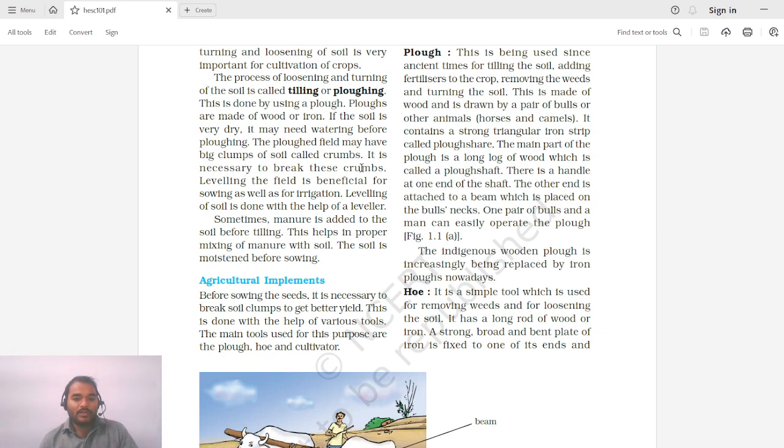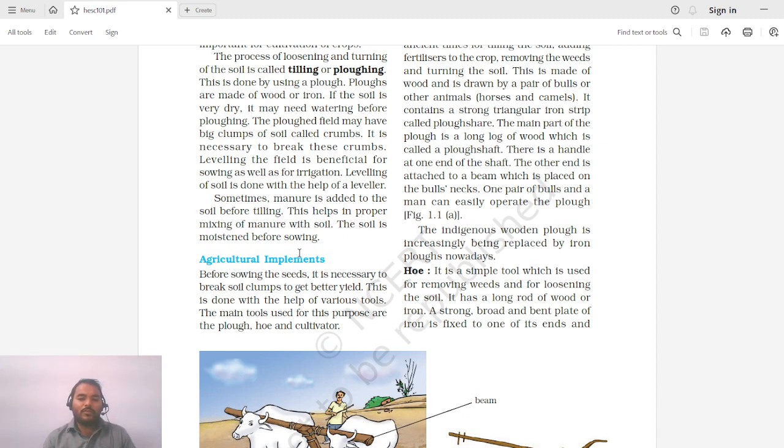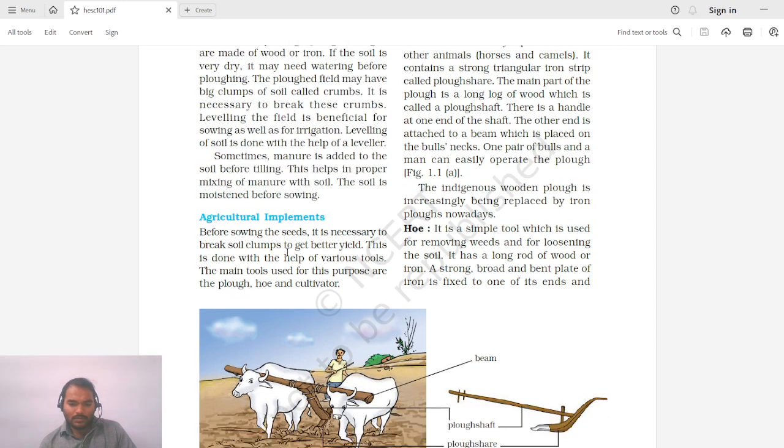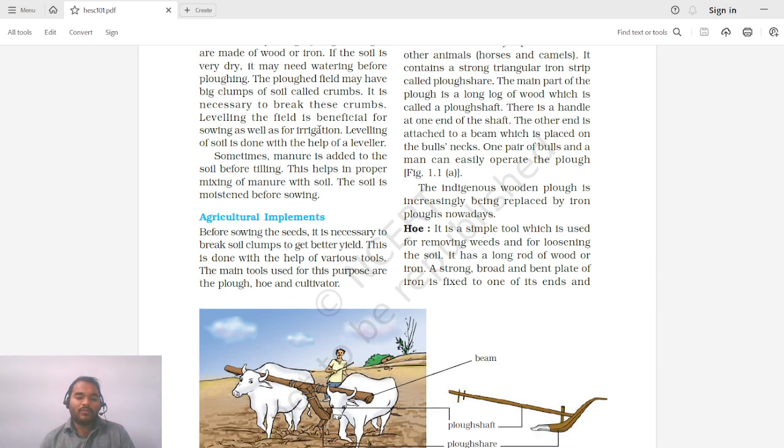It is necessary to break these crumbs. Leveling the field is beneficial for sowing as well as for irrigation. So whenever plugging is done, clumps are formed. So what are clumps? Clumps are big-sized soil chunks, you can say. If the clumps are retained in the soil, plants cannot grow better. So you need to break these clumps. Further secondary treatment of these clumps is done. Once the clumps are broken, next leveling of this land is done.